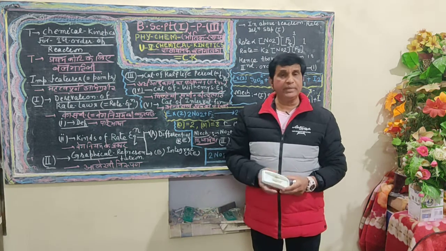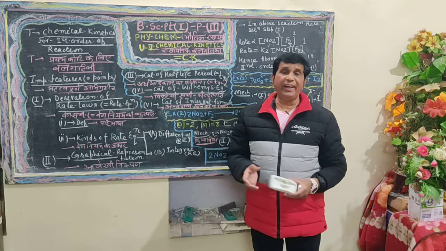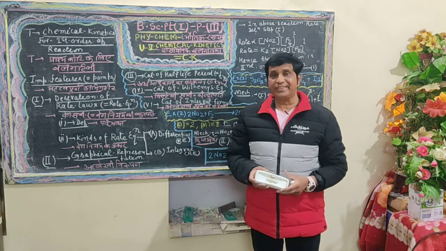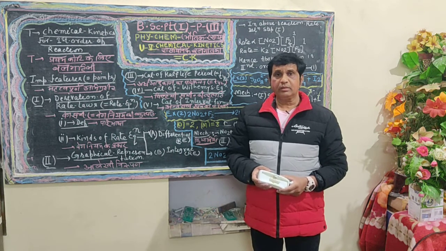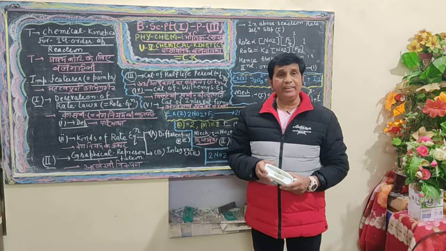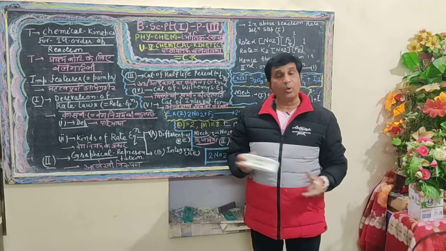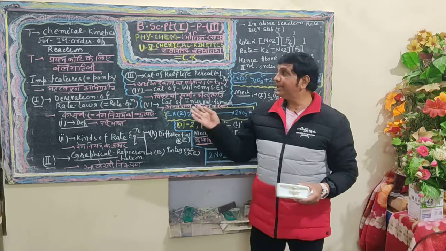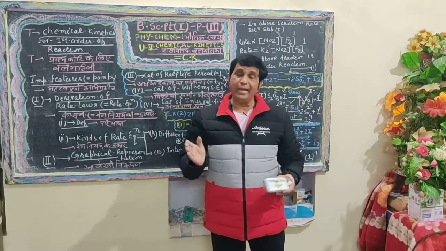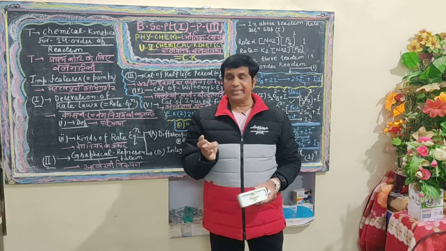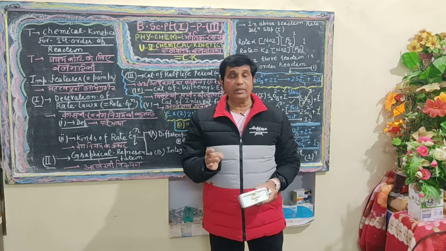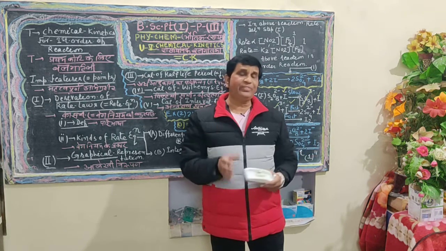Such numbers define the order of reactions. Further, the types of order are first order, second order, third order, zeroth order and fractional order reactions.